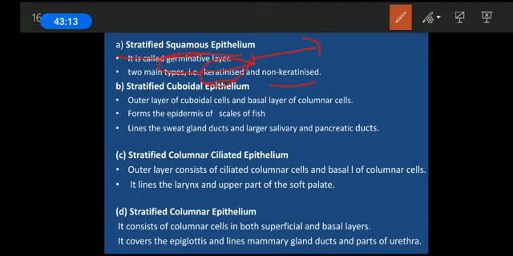The cytoplasm will start depositing this keratin within the cell, and after a particular period of time, due to deposition of keratin, the cytoplasm will dry off and the cell will die, with keratin deposited within it, which is impermeable to water.